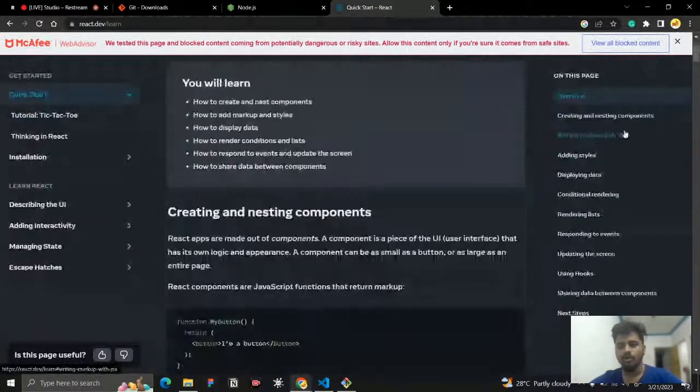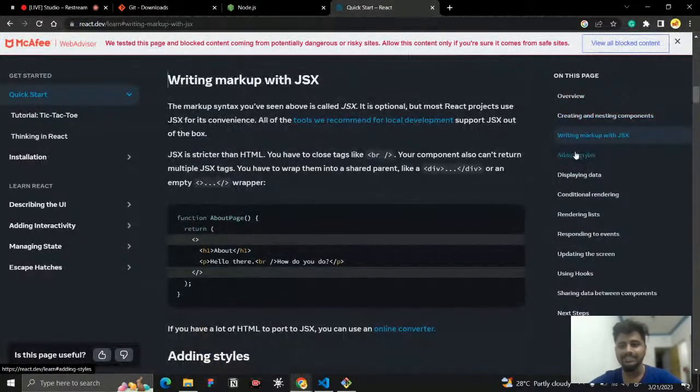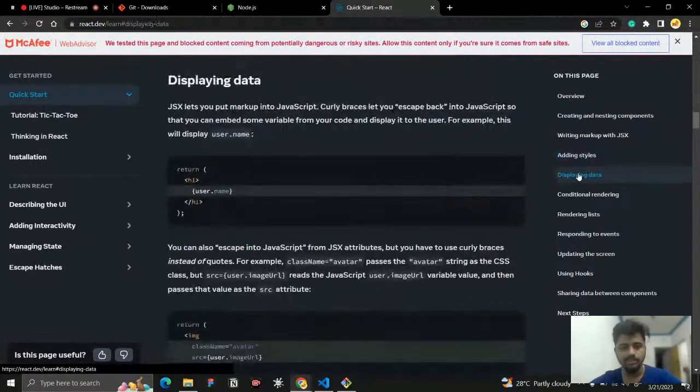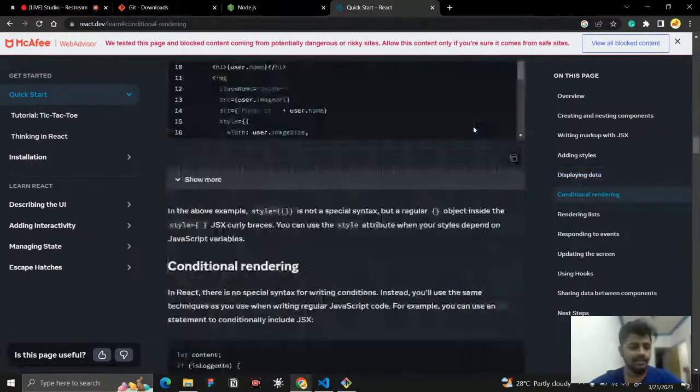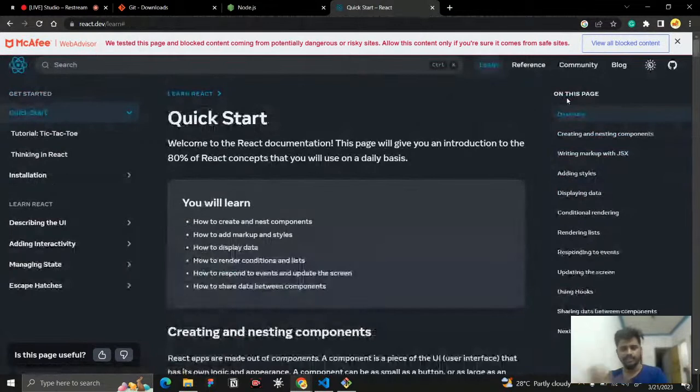Let me see all the things here: creating a component, markup with JSX, what is JSX, adding styles, how we can add styles, how we can display data from one place to another, conditional rendering. Each and every thing we will go and discuss. And here it is very well structured. I think the updated React documentation is very good. I think it was recently updated, and you can have a look into it. You can get very neat documentation for your reference.